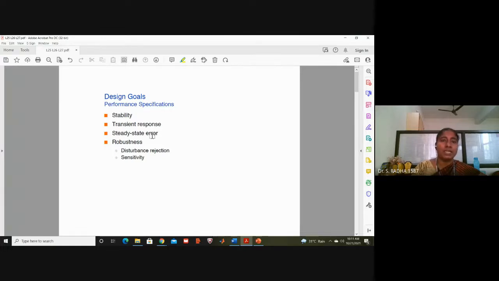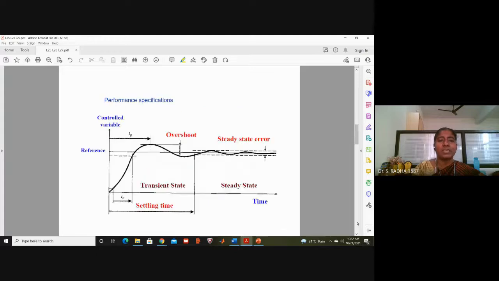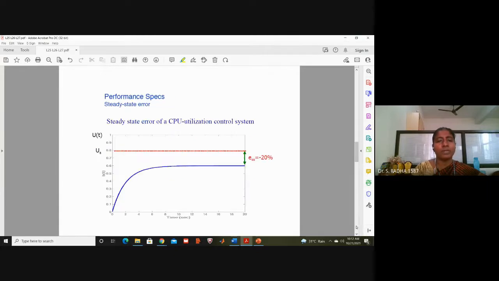At t approaches infinity, what is the minimum error of the output with respect to the final steady state value? The final steady state value is this dotted line, the input signal or reference signal, the dotted line, one and the same. The output is this thick diagram. It should reach the input value, that constant horizontal line, that is our intention. Whatever the difference with respect to the constant line, that is called the steady state error. We have seen those terminologies.